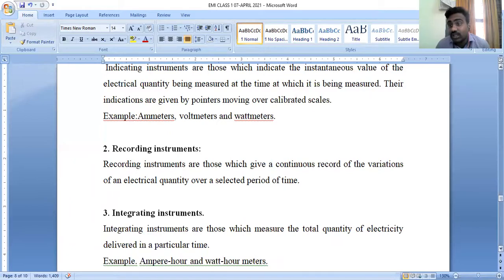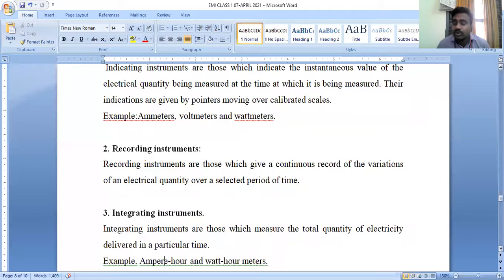What do these recording instruments do? They measure the value, and as well they record the value on a particular scale. And the third one is integrating type instruments. Integrating type instruments can measure the electricity at a particular instant of time.